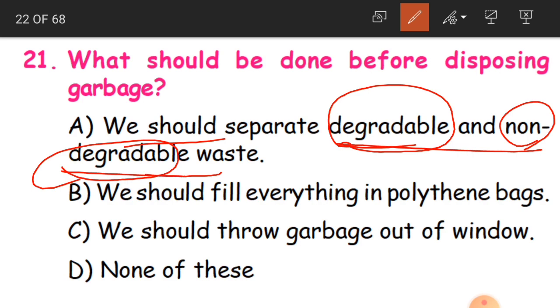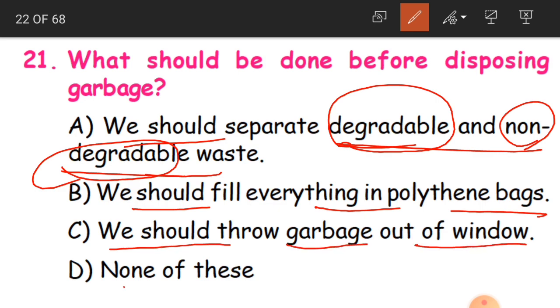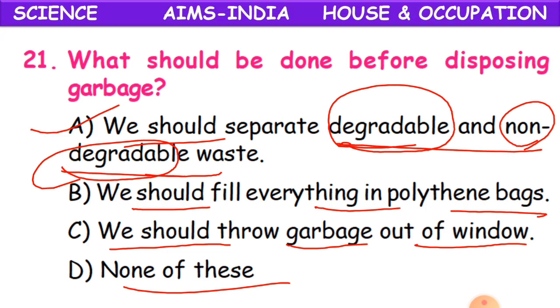That is for 1 point. First option, we should fill everything in polythene bags. Second option, we should throw garbage out of a window. Third option, or none of these. This is D option. Clear children? None of these. So what will be the answer? Can you guess, children? Yes, it is A option, that is we should separate the degradable and non-degradable waste, so that the environment is not going to get polluted. Clear? A is the correct answer.